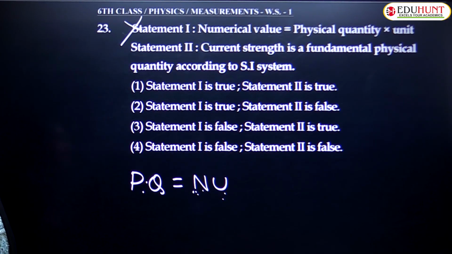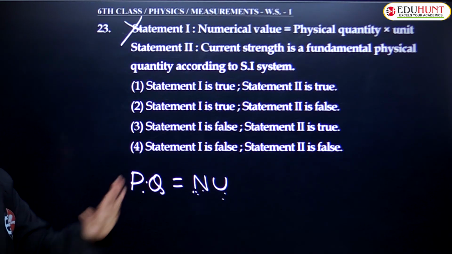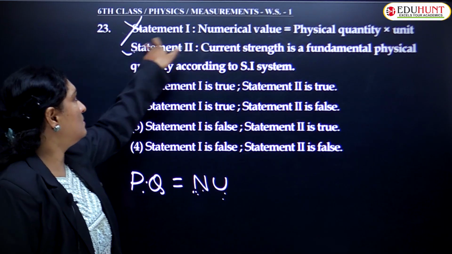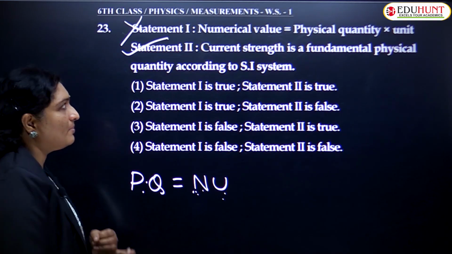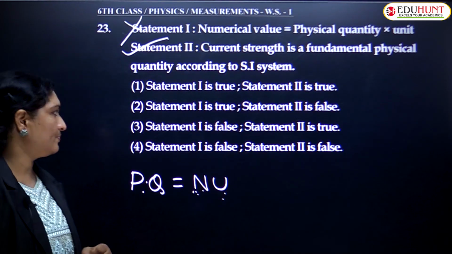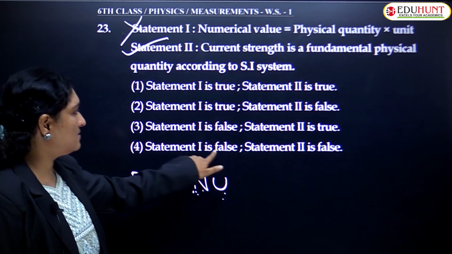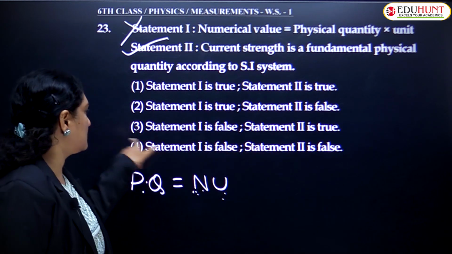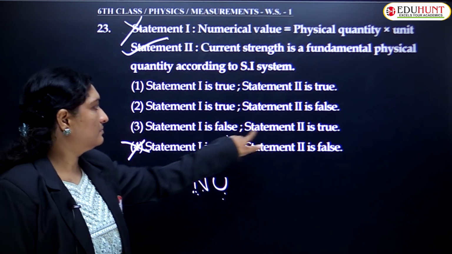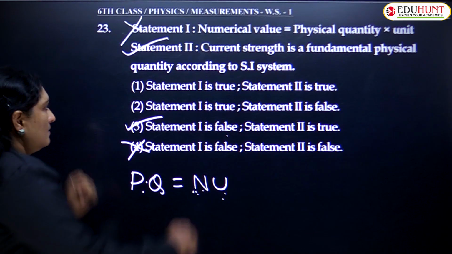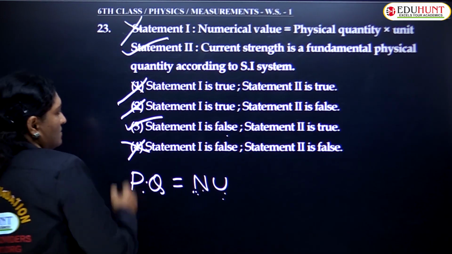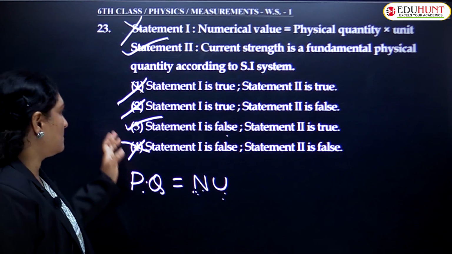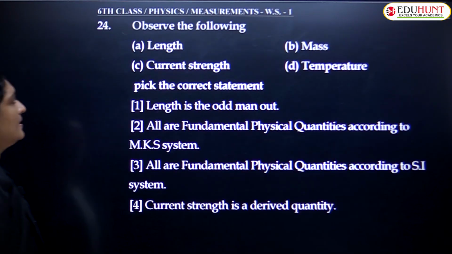No. Current strength is a fundamental physical quantity. Yes or no? Among the 7 fundamental quantities, electric current is also there. So no doubt statement 2 is true. So which statement is true? Statement 1 should be false and statement 2 should be true. So check it out. Statement 1 is false and statement 2 is true. This one. Okay. Statement 1 is true? No. So which one is the correct option? It is the third option.